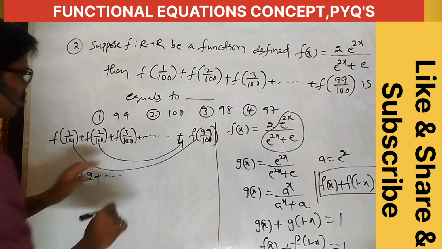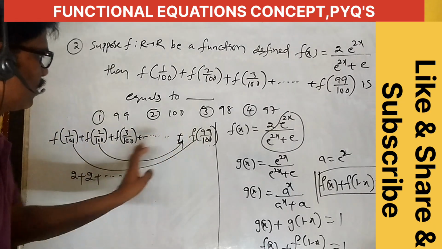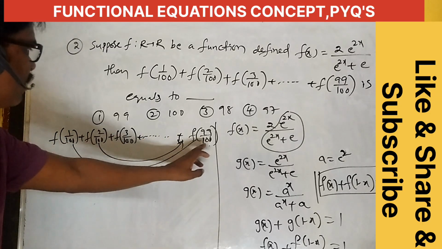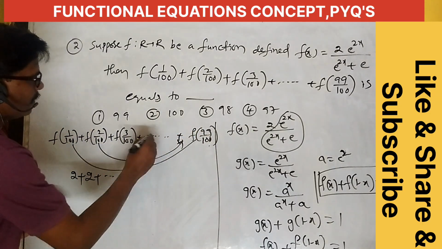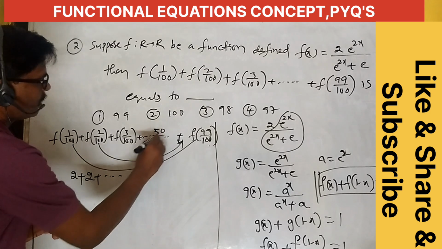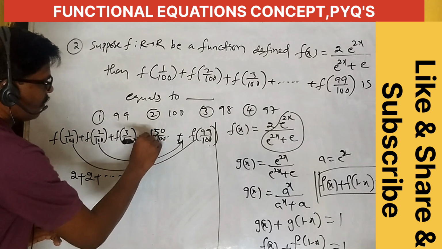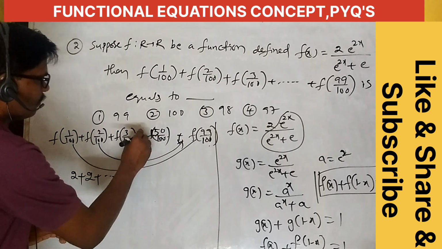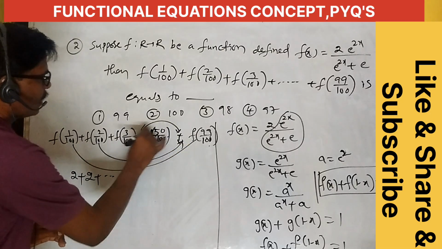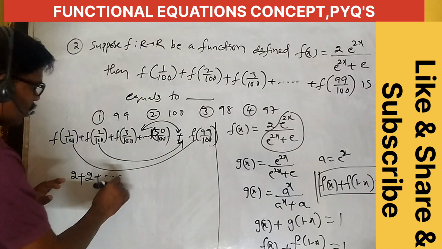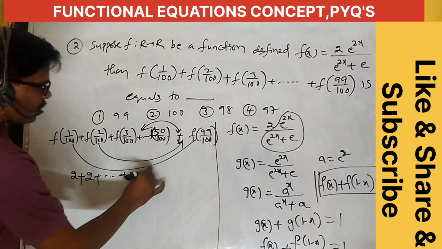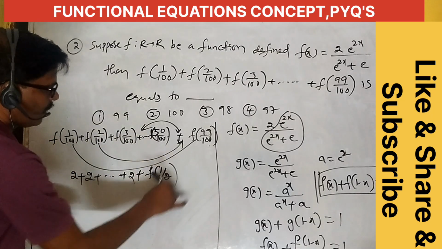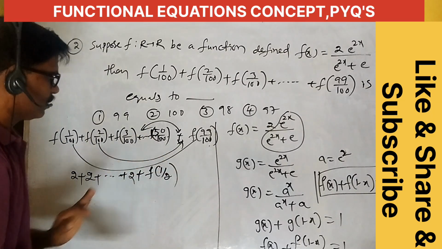What is the middle term here? The total is 99 terms, so adding one gives 100, which means the middle is 50. So f of 50 by 100 is the middle term, and the values before and after it pair up to 2. Up to so on these are all 2's plus f of 50 by 100, which is f of 1 by 2.